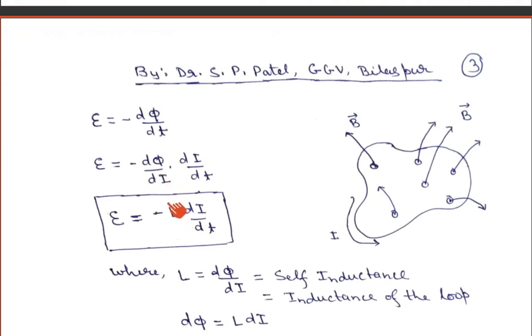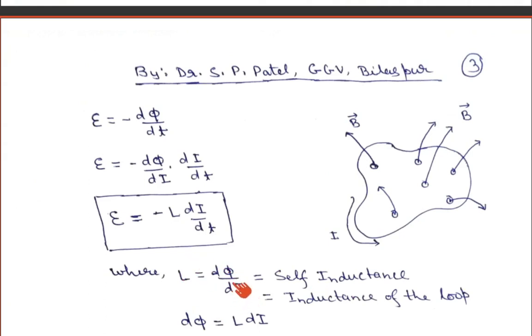This quantity is denoted as L, and it is known as the self inductance of the loop. Why is it called self? Because the electromotive force is generated because of the loop's own current. The EMF is generated because of the current flowing in the same loop. That is why this quantity L is known as the self inductance, the inductance of the loop itself. It is defined as dΦ upon di.